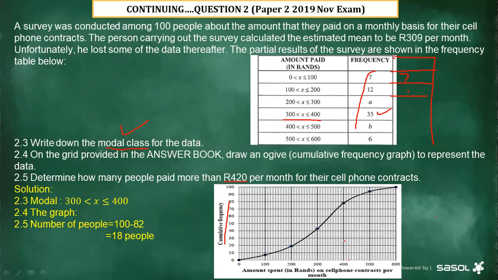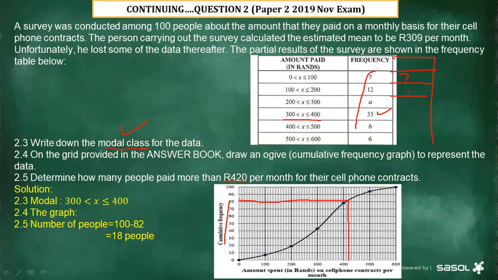From here, you draw a vertical line upwards until you reach the graph. Then after touching the graph, you take this line to the left to the y-axis, all right? Then approximately it is going to give us 80, 81, 82. So any value between 80 to 84 is acceptable, all right?